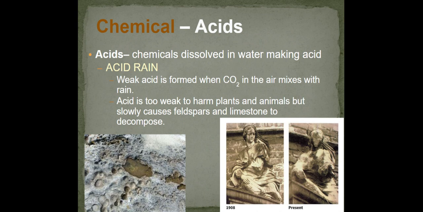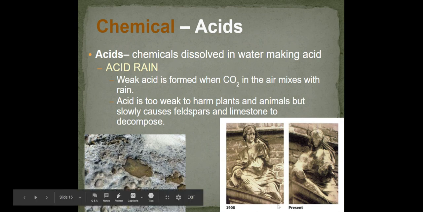Another type of chemical weathering are acids. Acids are chemicals dissolved in water making acid. So an example of this would be acid rain. A weak acid is formed when CO2 in the air mixes with rain, and the acid is too weak to harm plants and animals, but slowly causes feldspars and limestone to decompose or break down. So you'll look at these and you can see the difference from 1908 to the present. Acid rain broke that down.